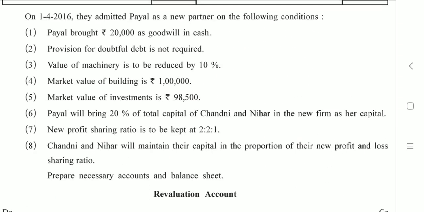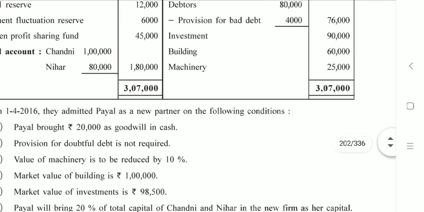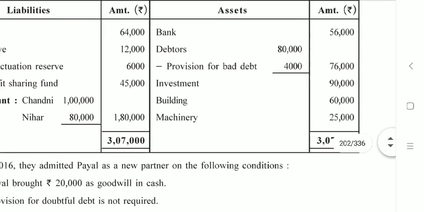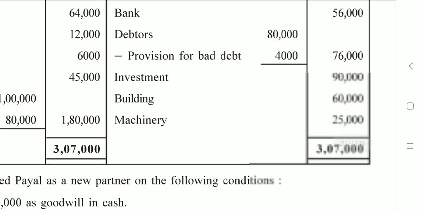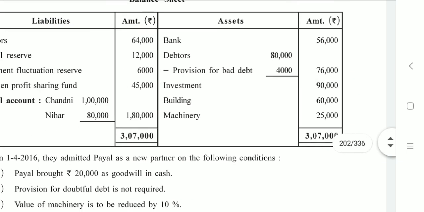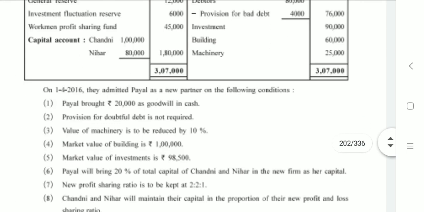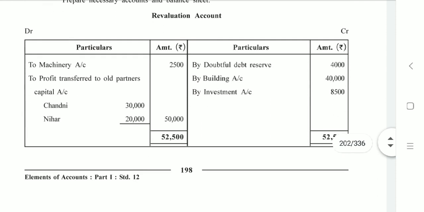Fourth adjustment. Market value of building is rupees 1 lakh. Let us check its book value. Building 60,000 is given in the question, in the balance sheet, and the market value is 1 lakh. This is an increase in the value of an asset. How much has it increased? It has increased by 40,000. So increase in the value of an asset is recorded on credit side of revaluation account.